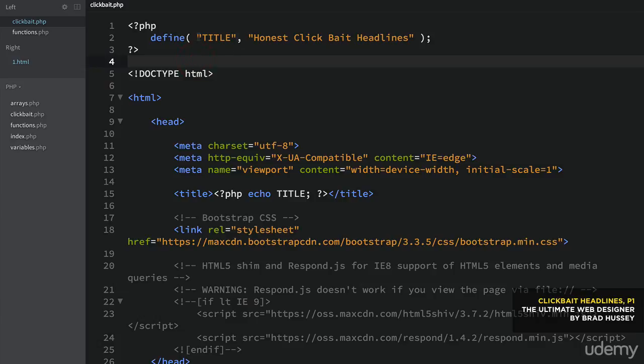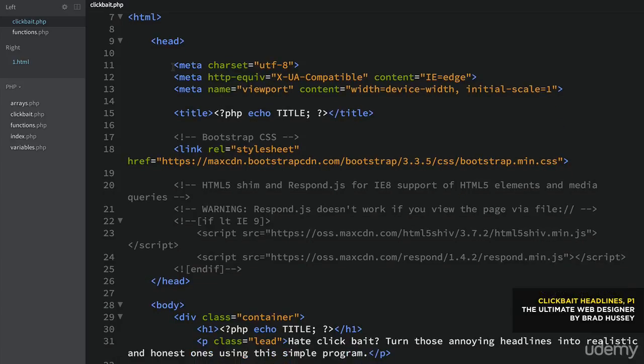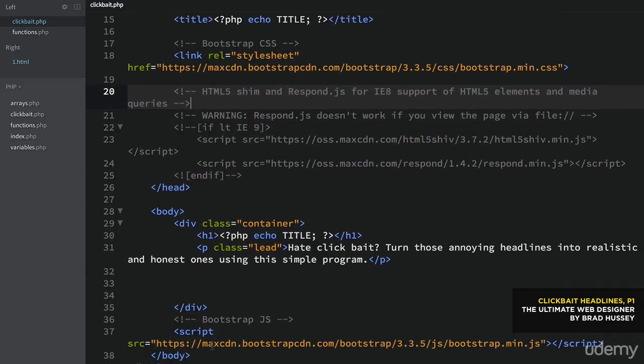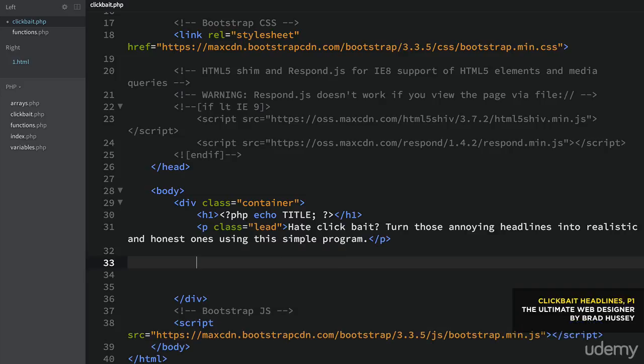So start off with your define. You've got your title, "Honest Clickbait Headlines." That's what we're going to call this. And then we have basic HTML, copy and paste from your previous arrays.php to get that Bootstrap stuff in there, the CSS, shim and respond, and then the JS at the very bottom. Then we're going to have the container, and then just a level 1 heading, echo that title, and I just have a paragraph here with the class of lead: "Hey, clickbait, turn those annoying headlines into realistic and honest ones using this simple program." That doesn't really matter and isn't challenging your PHP, but if you want to copy exactly what I'm doing, have at it.